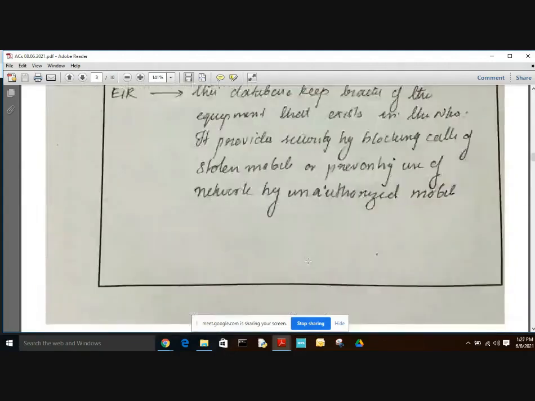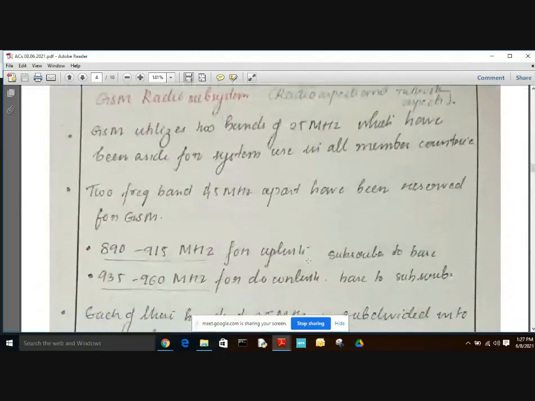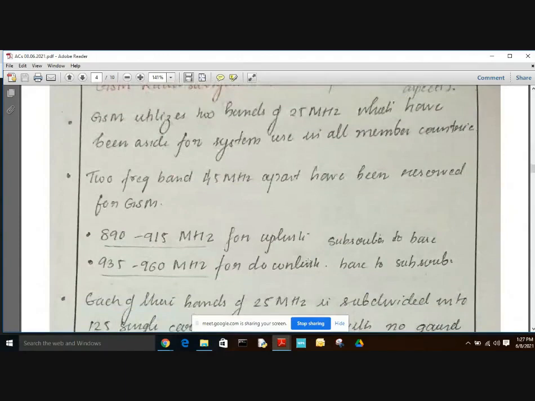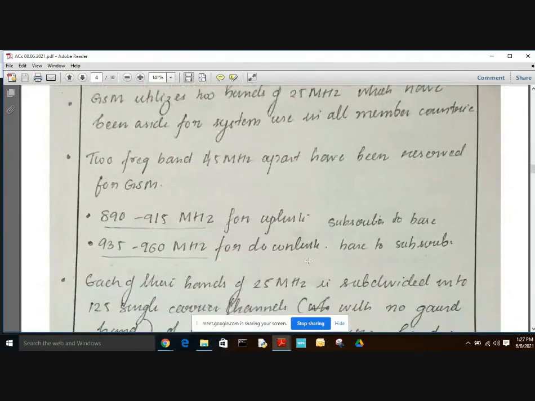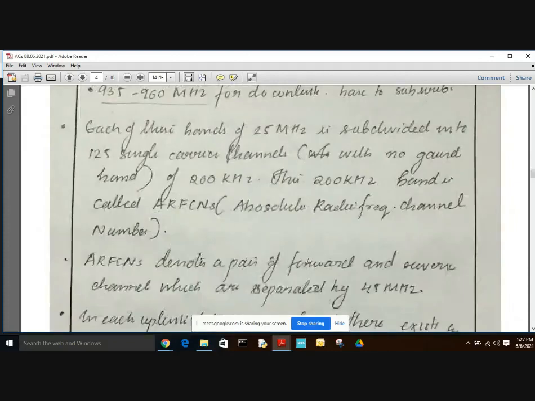Afterwards, we have discussed the radio link access in GSM. It has 2 radio links, that is uplink and downlink, with 890 to 915 megahertz for subscriber to base station transmission, and 935 to 960 megahertz for downlink, that is base station to subscriber transmission. And each of these 25 megahertz bands was again divided into 200 kilohertz channels, and these 200 kilohertz channels were known as ARFCNs.